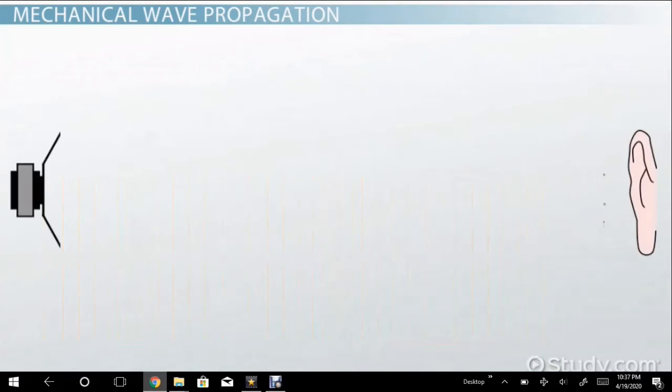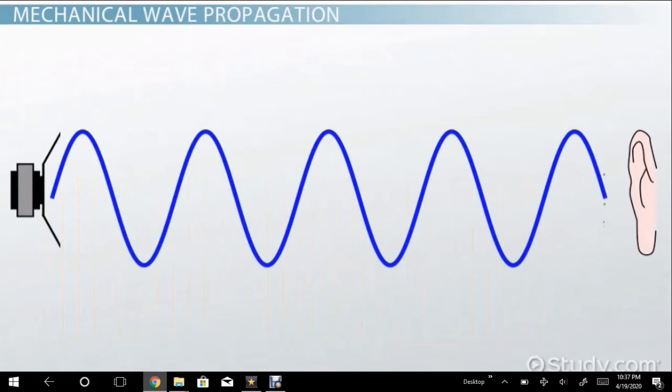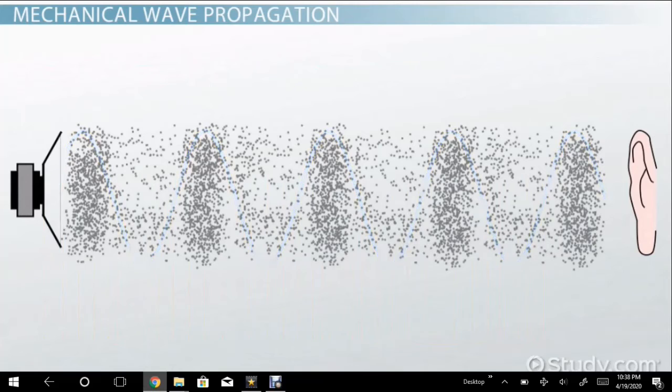Another example of a longitudinal wave is a sound wave. Although you can't see air molecules, if you could, you would notice that sound involves air molecules hitting each other, thereby producing areas with high densities of molecules, compressions, and areas with low densities of molecules, rarefactions.